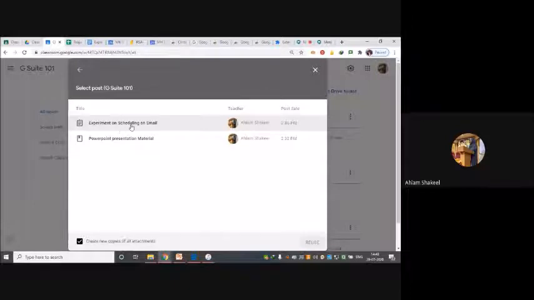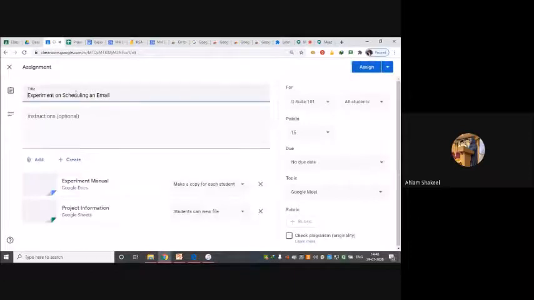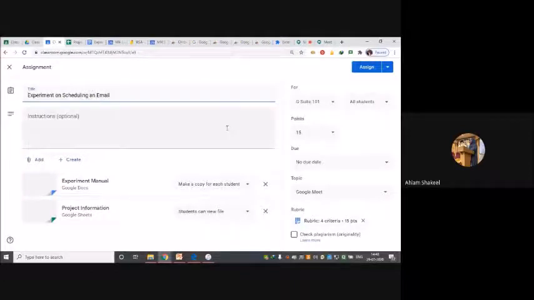I have created a study material, that is the PowerPoint presentation material, and one experiment on scheduling and email. I want to repeat that. I can use this and it will directly create that particular post, and I can just edit the title and everything. Can you see the entire post is created? Only this I have to change.